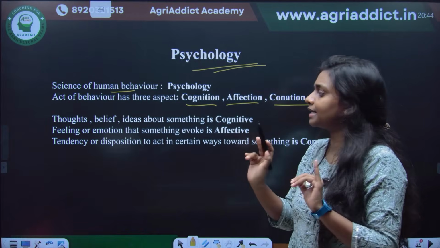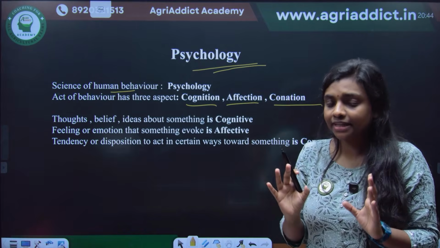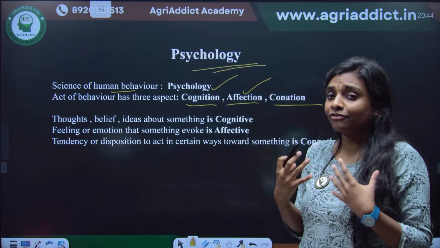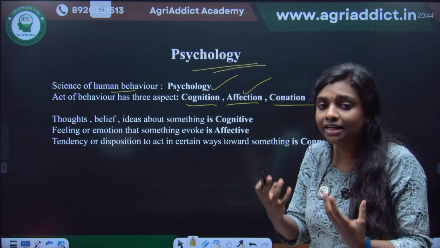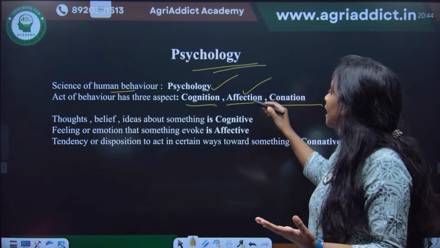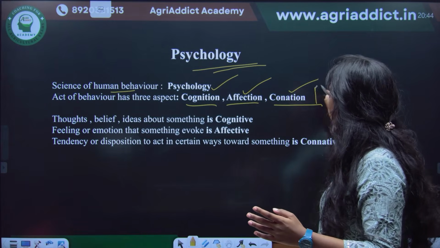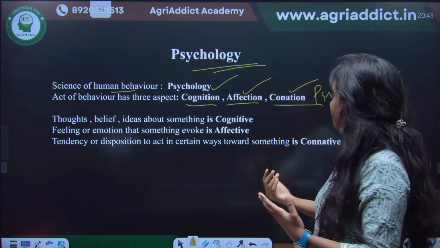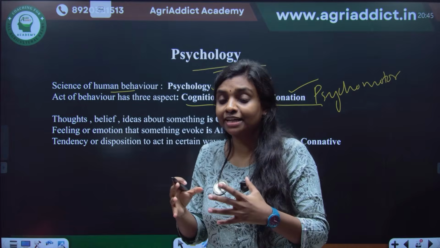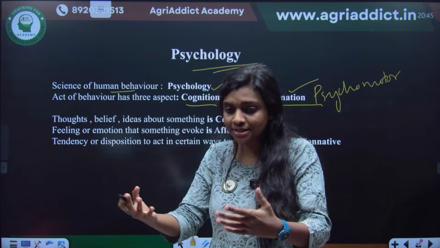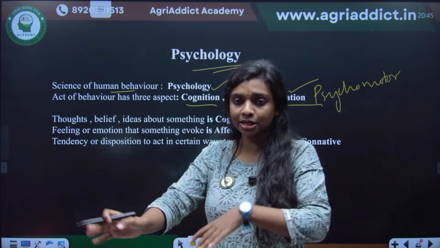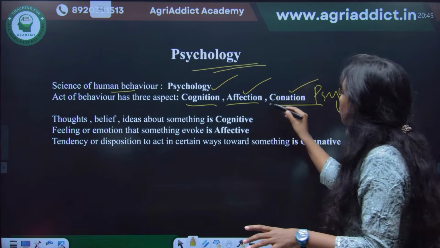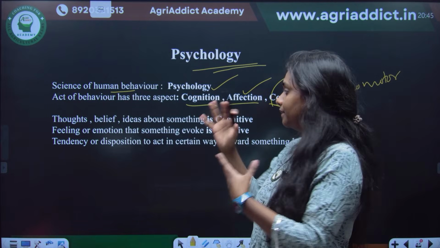Cognition is everything related with knowledge, understanding, thoughts. That is the cognitive domain. Whereas affection means affective, the emotions and feelings connected with you. Whereas conation, or psychomotor, means something related with the act, how you are acting, how your muscles are working, how your motor activities are going, walking or doing any particular activity. That is related with the conation or psychomotor domain of behavior. Okay.